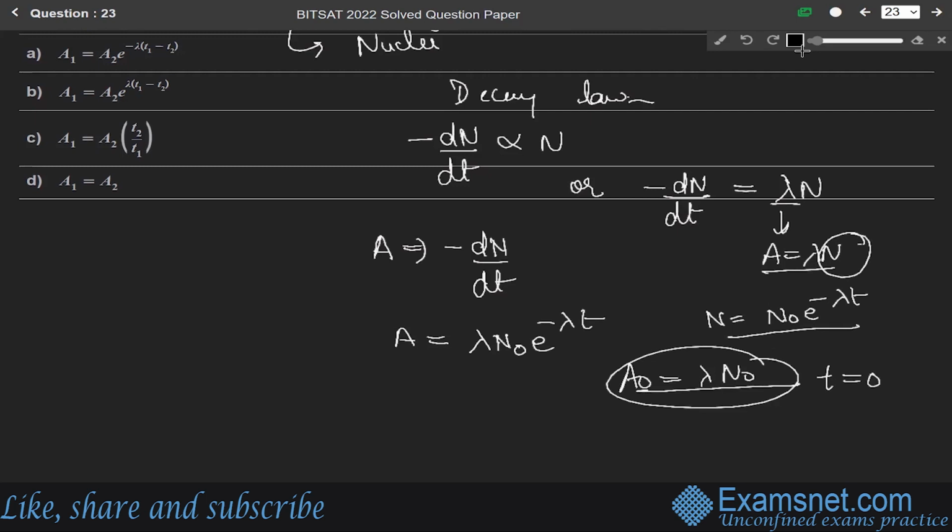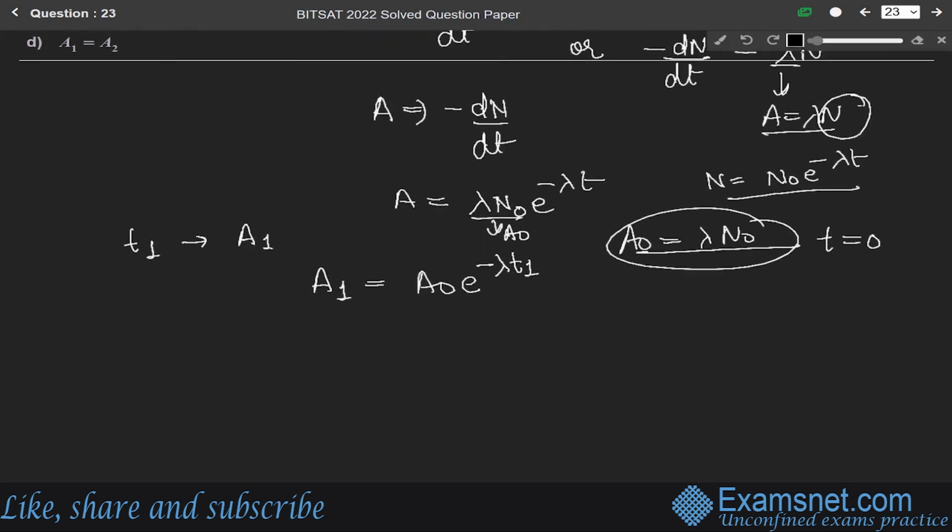Okay. So now for time t1, the activity is given as A1. So for A1, we write A1 is equal to A naught e to the power minus lambda t1. And from the question, for t2 the activity is A2. So we write A2 is equal to A naught e to the power minus lambda t2.